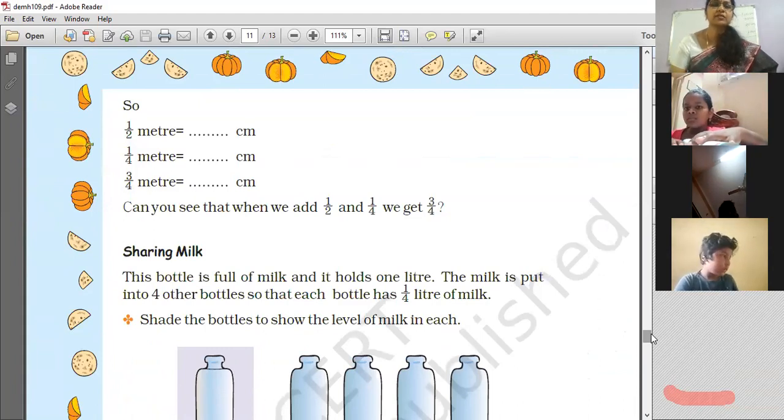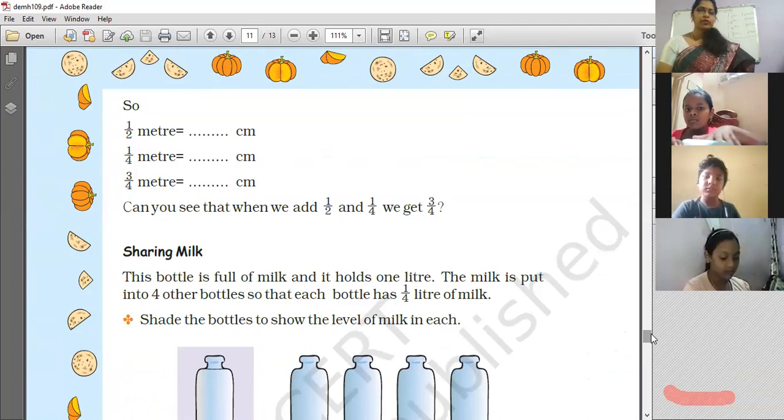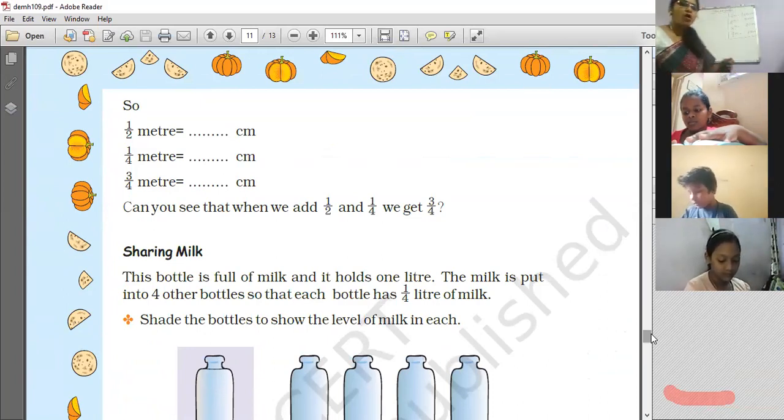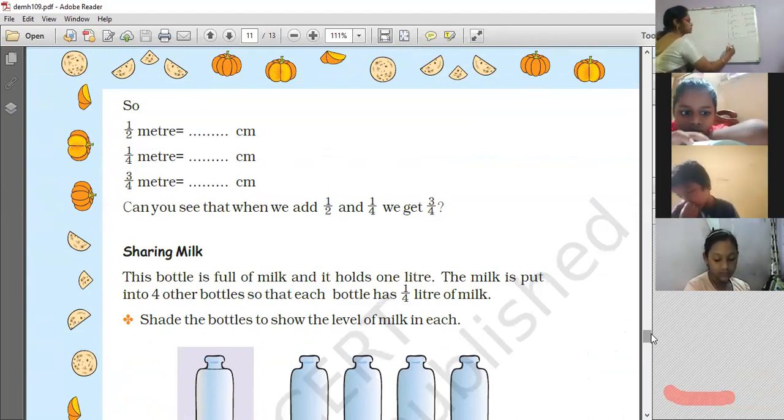So half meter is equal to 50 centimeters. 1/4 meter is equal to 25 centimeters. 3/4 of a meter is equal to 75 centimeters. So we have done this. Can you see that when we add half, 1/4 and 3/4, what do you get? Half plus 1/4 plus 3/4. Can you tell me what you get?